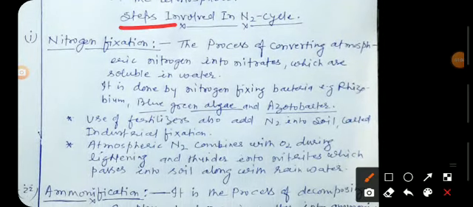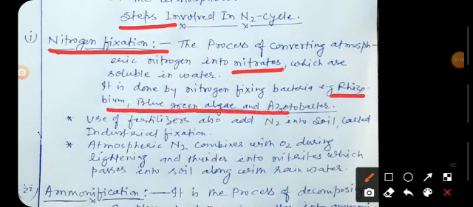Its first step is nitrogen fixation. It is the process of converting atmospheric nitrogen into nitrates, which are soluble in water. It is done by nitrogen-fixing bacteria, which are Rhizobium, blue-green algae and Azotobacter.